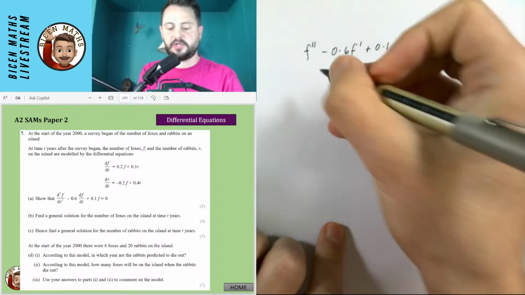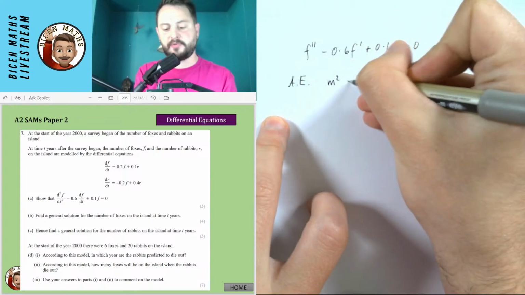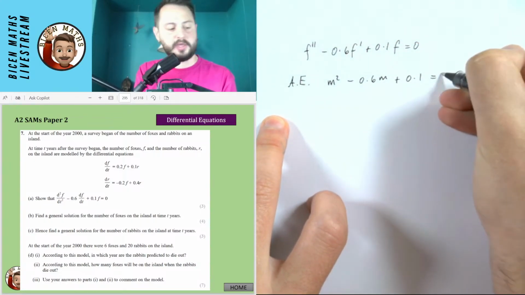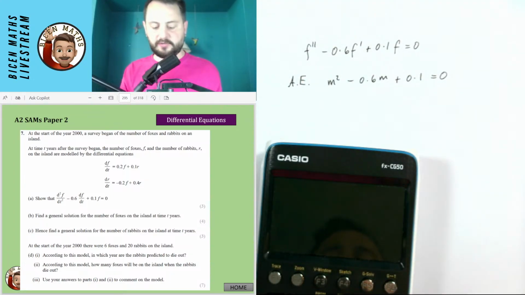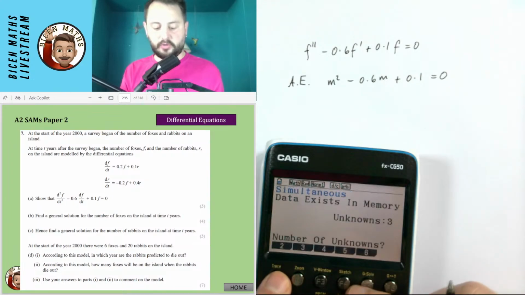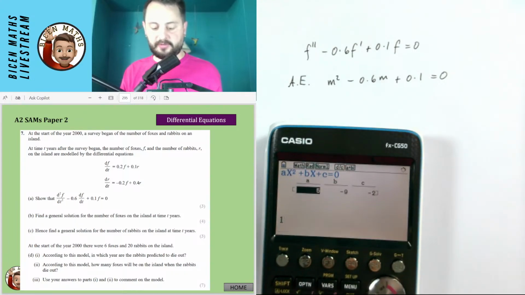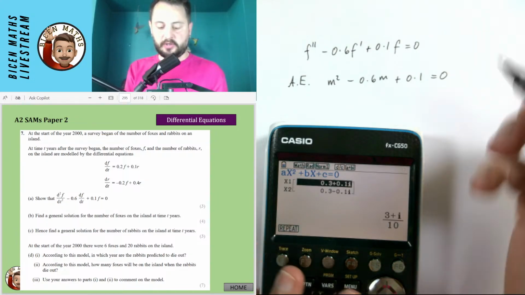So it's differential equations now. I'll start off with my auxiliary equation, which is that m squared minus 0.6m plus 0.1 is equal to 0. You know what you need to do for this? You just solve this quadratic to find out the values of m. So I'm getting in my flow now. I think at the beginning I was like, oh, I needed to do a bit of a warm up. This is like going into an exam completely cold and doing the exam in front of 100 people watching this.